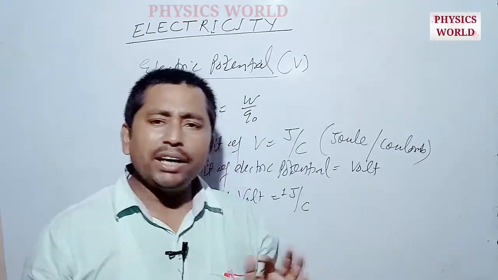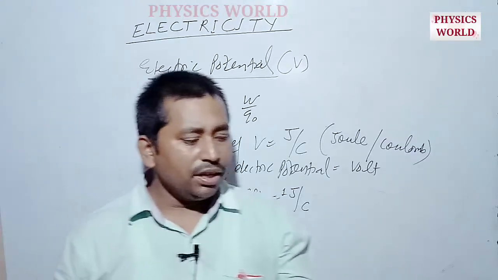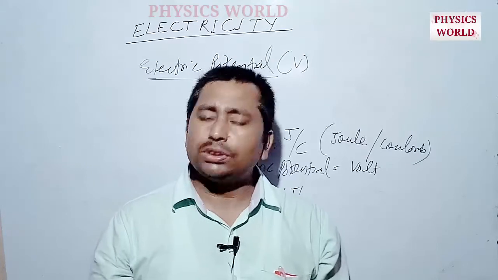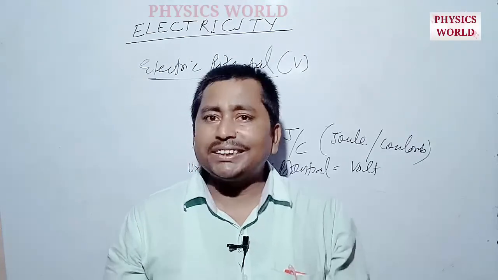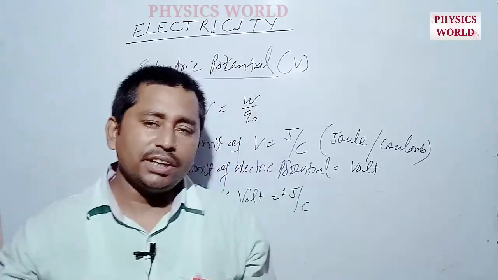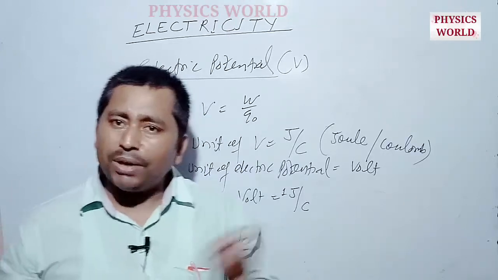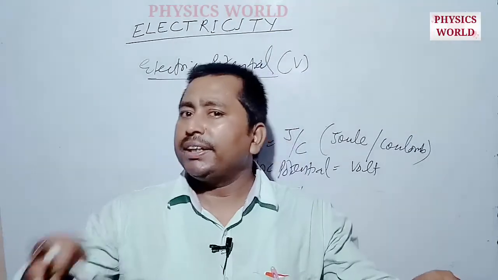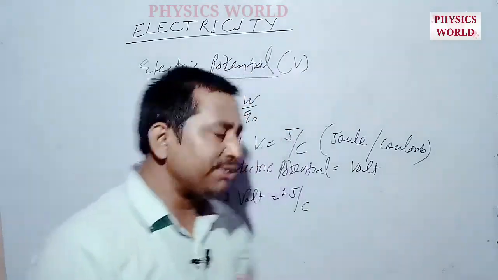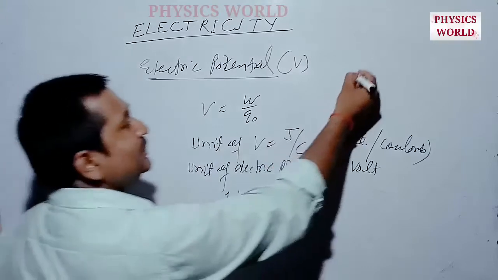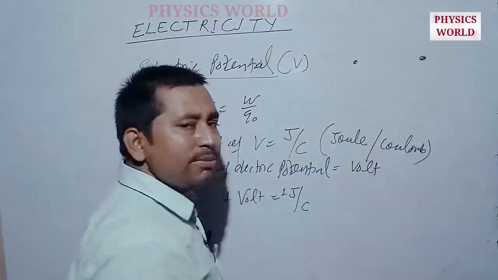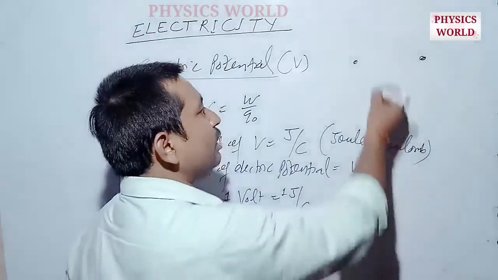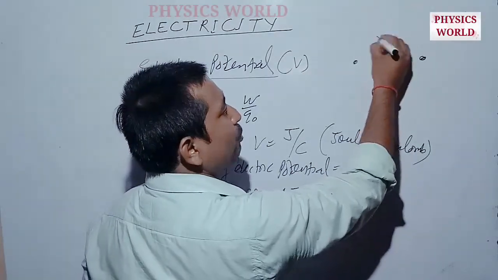Suppose that if we want to bring any charge from any point to another point in an electric field, then we have to do some work to displace that charge from one point to the other point. So the amount of work in displacing that charge from one point to another point, divided by the amount of charge, is known as potential difference. Suppose that these are the 2 points and we want to calculate the potential difference between these 2 points, and we find out that the potential difference is delta V.